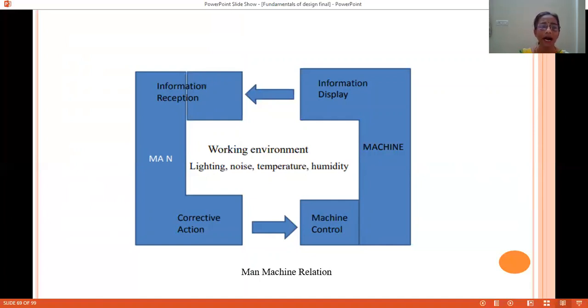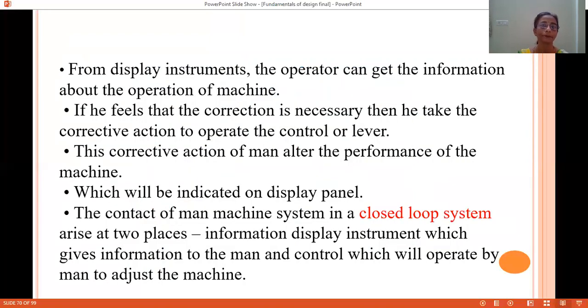So we can say that the man-machine relationship is a closed loop control system in which there are various parameters, which are working environment, lighting, noise, temperature, humidity, vibrations. All those things will also be considered.